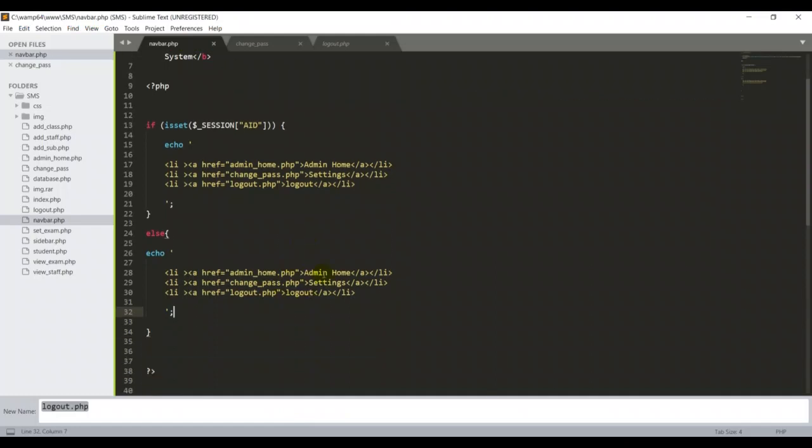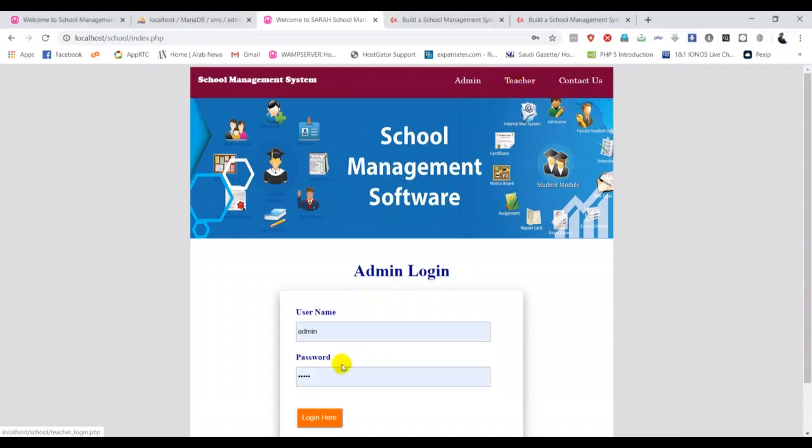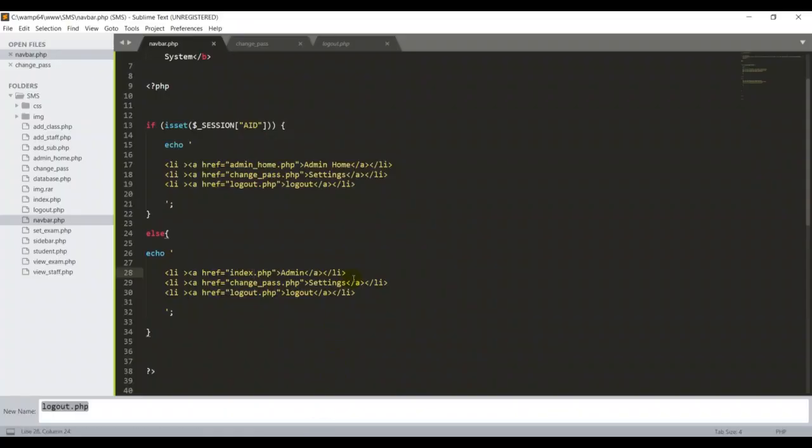First of all, it is already there, I think, admin home. Remove this one. Instead of admin underscore home.php, I am putting index.php. Then I want one more, teacher login, so I want to add the teacher login here.